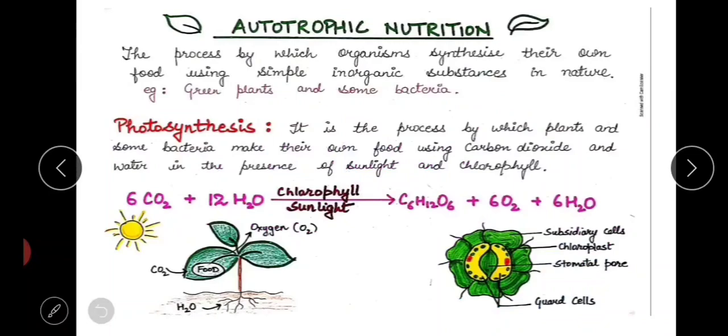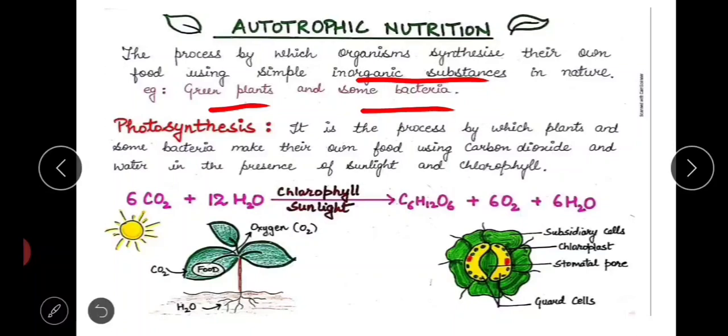Coming to the detail of autotrophic nutrition, it is a process by which organisms synthesize their own food using simple inorganic substances. Now, what are those inorganic substances? They are carbon dioxide and water. Autotrophic nutrition occurs in green plants and some bacteria. Those bacteria which have chlorophyll in their body can perform photosynthesis, and by this process, they can produce food.